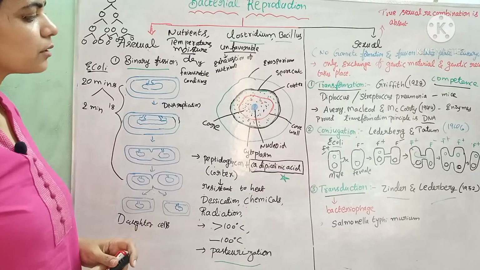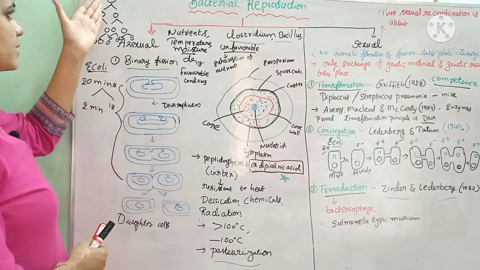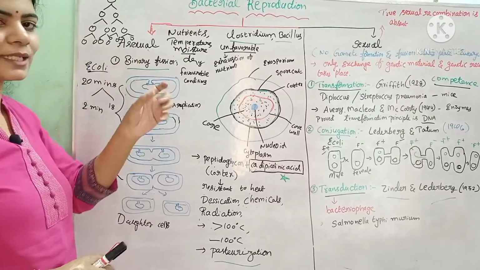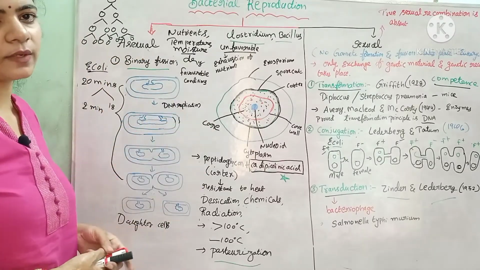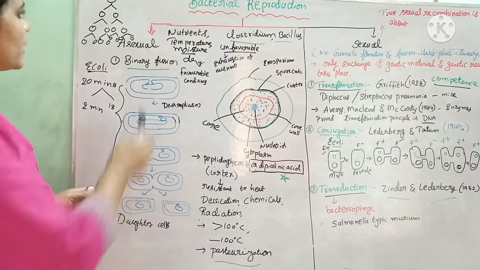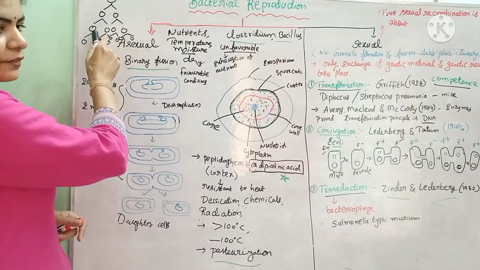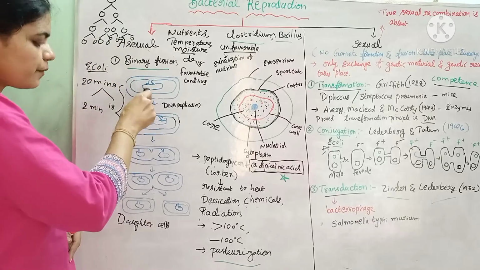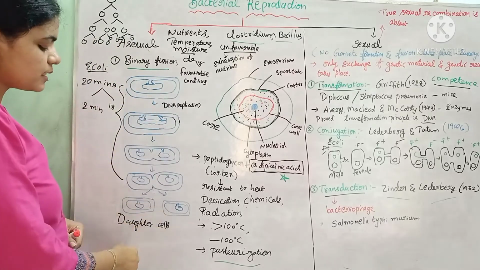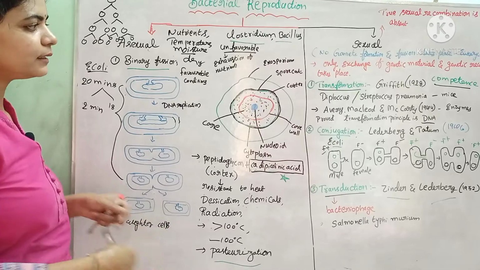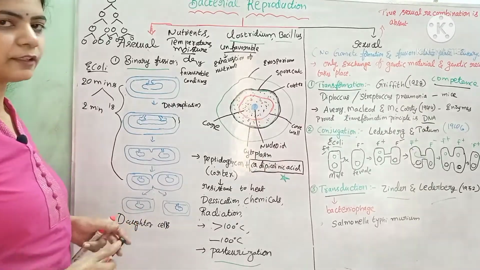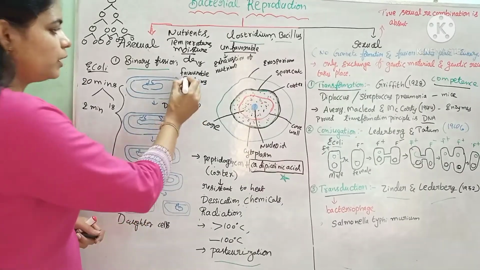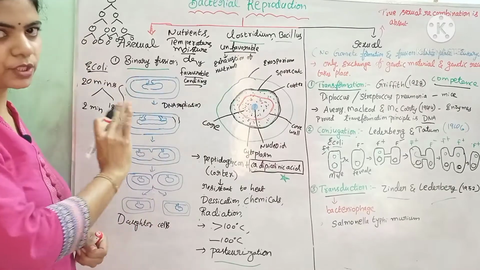What is binary fission? One cell is divided into two. Binary fission is nothing but one bacterial cell split into two cells. Here one cell is divided into two cells, divides into four, divides into 8. Like that, they undergo rapid binary fission during favorable environmental conditions. Only during favorable conditions does binary fission take place.